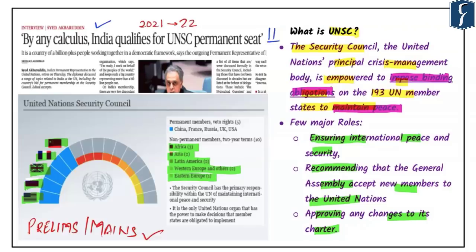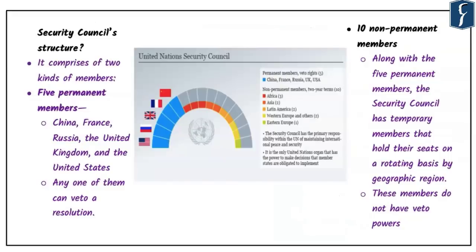So this brings us to the next important aspect. What is the structure of the United Nations Security Council? The Security Council structure has 2 parts. First is the permanent members and second is the 10 non-permanent members. As already mentioned, the permanent members or P5 include China, France, Russia, the United Kingdom and the United States of America. They have a special power available to them, and that is the power to veto. Any one of them can veto a resolution.